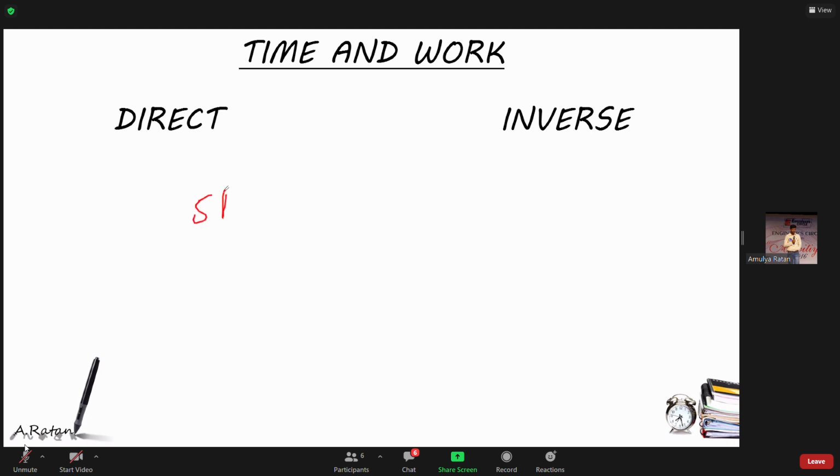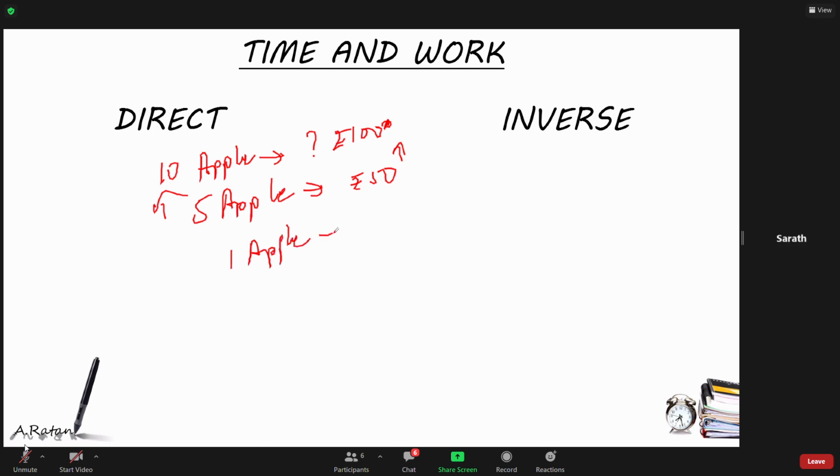Okay, so let's say 5 apples cost 50 rupees. What will be the cost of 10 apples? 100. Very good. No doubt, 100. See here, the number of apples I increased, and the total cost also increased. Now 5 apples cost 50 rupees. What is the cost of 1 apple? 10 rupees. Very good. Here the number of apples I decreased, and the total cost also decreased. So what was this? Direct proportion. Am I right?